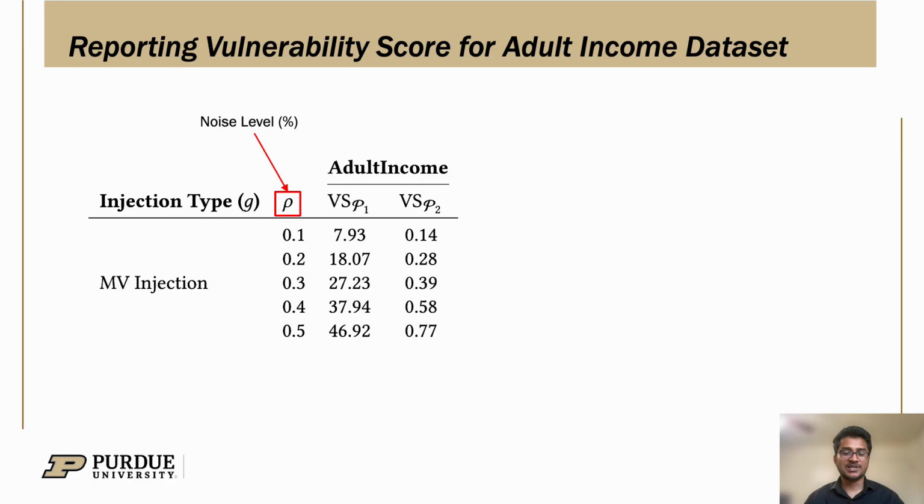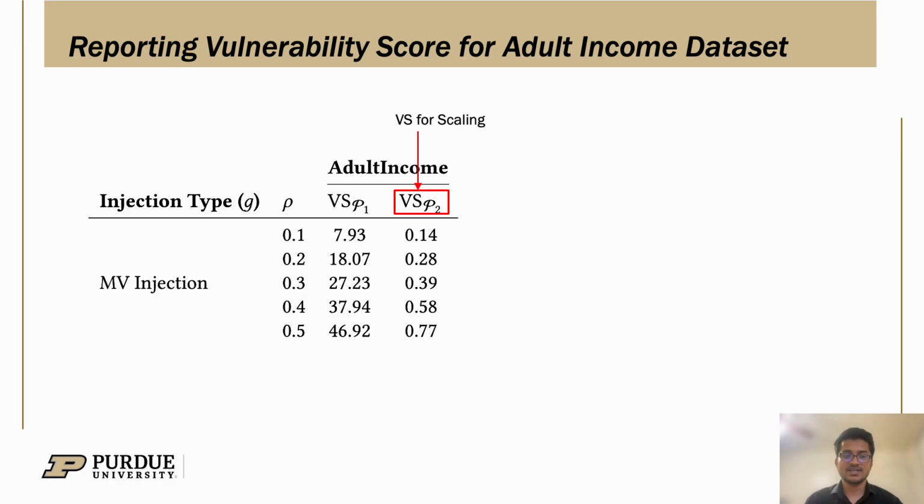Here we are reporting the vulnerability score for the adult income dataset for a specific type of perturbation, which is missing value injection. The row here indicates the noise level, which is basically the percentage of rows that have been injected. This column shows the vulnerability score for missing value imputation, and the last column presents the vulnerability score for scaling. As we see, when the noise level increases, the vulnerability score also increases.